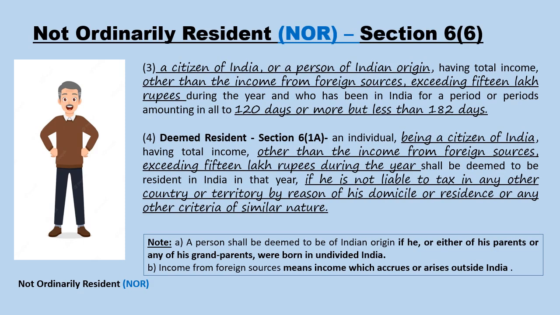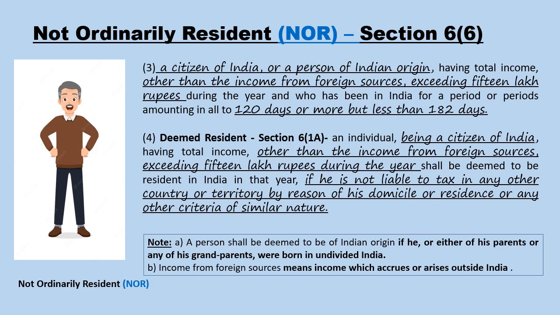Or condition number 4, deemed resident, section 6 subsection 1a. An individual being a citizen of India having total income other than income from foreign sources exceeding 15 lakh rupees during the year shall be deemed to be a resident in India in that year if he is not liable to tax in any other country or territory by reason of his domicile, residence or any other criteria of similar nature. So here, if a person comes in any of these 4 categories discussed, he becomes a not ordinarily resident.